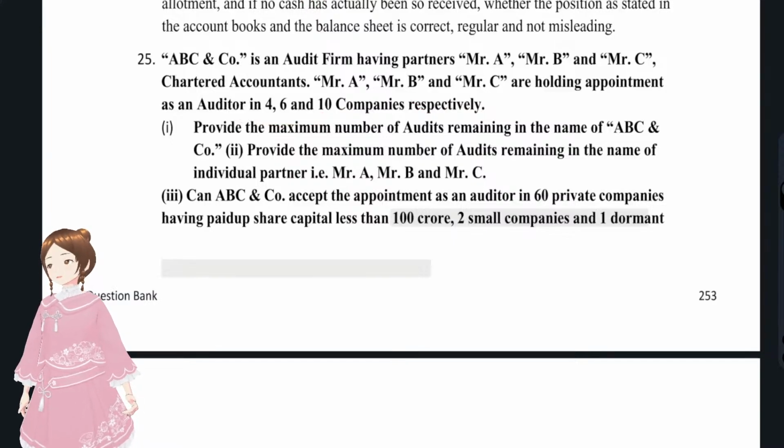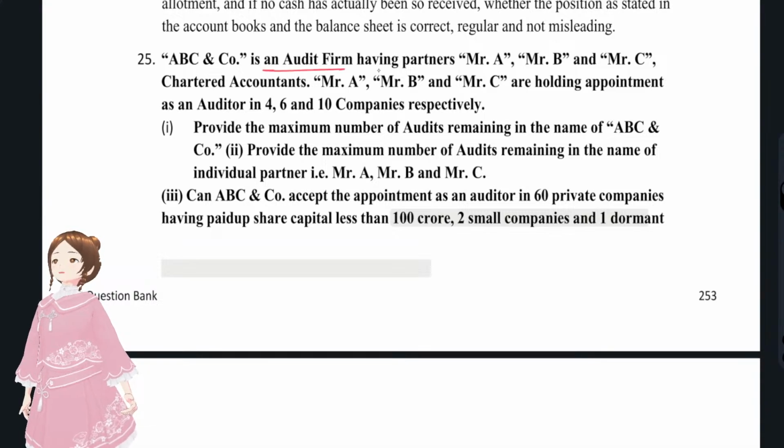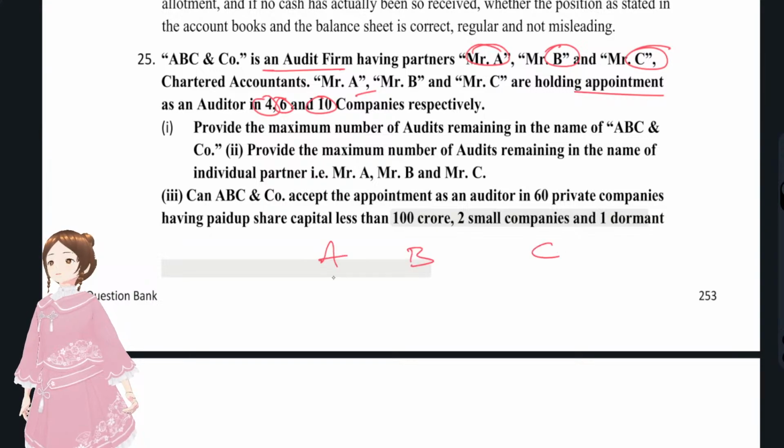Yeah, now we'll discuss question number 25, that is ABC and Company is an audit firm having 3 partners, A, B and C. Okay, they're holding appointments in 4, 6 and 10. A was holding already 4 companies, B was holding 6 companies, C was holding 10 companies. But as per the Act, how many companies? Total individual, say it is an individual, 20 companies.